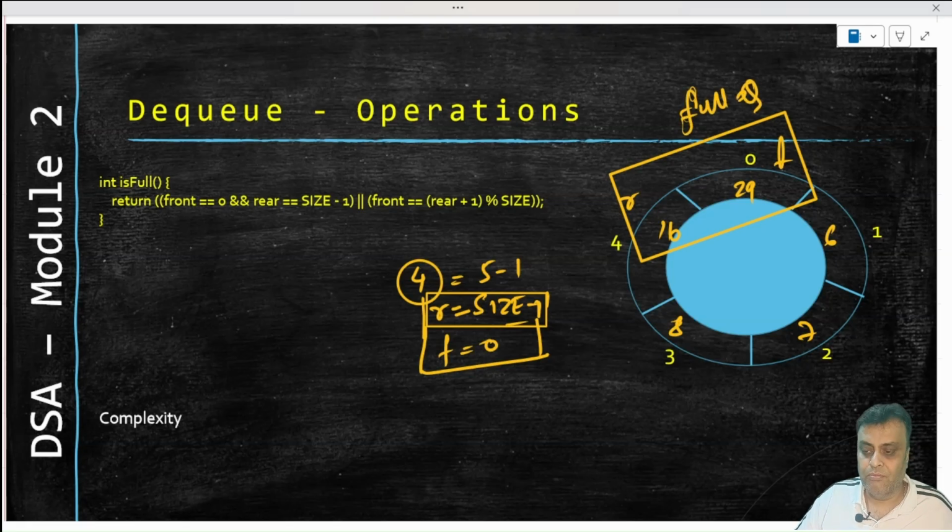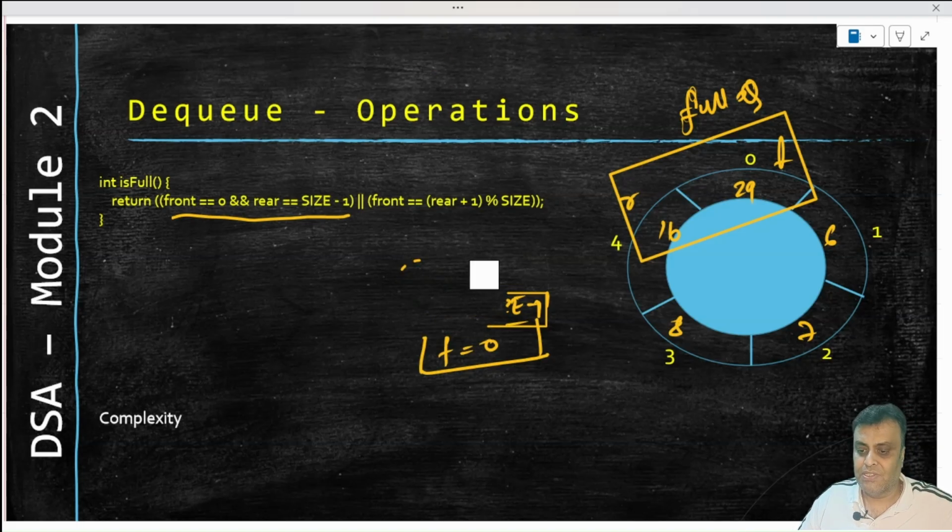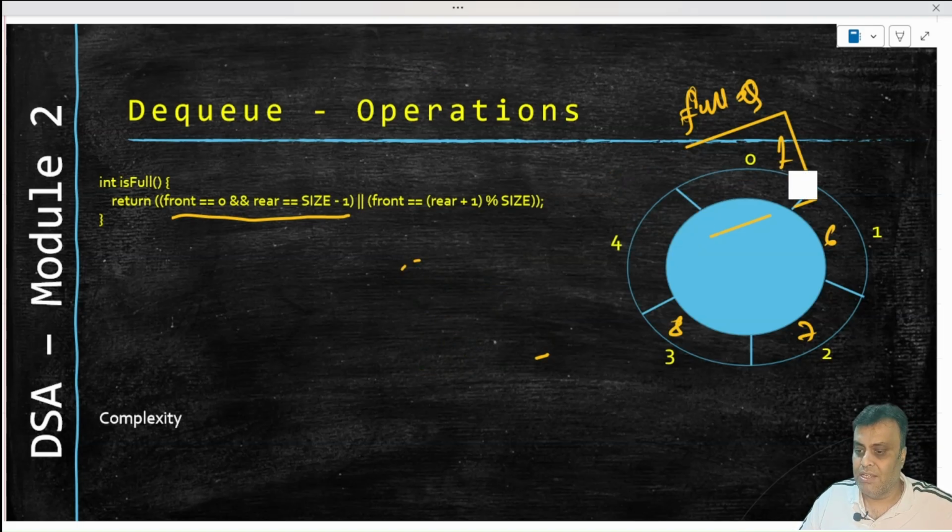A full queue. So this is what is trapping that. If front equal to 0 and rear equal to size minus 1, then it is full. Now what happens if it is something else? Let us say that it is like this.